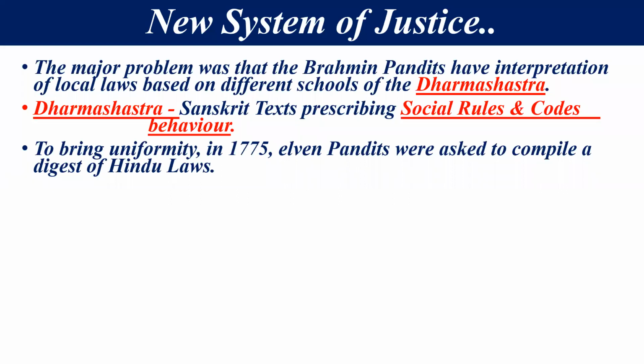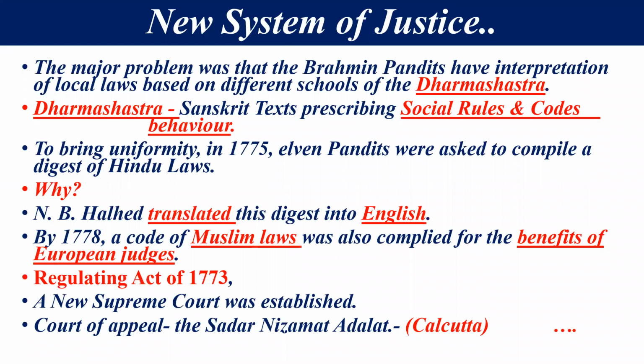So to create the uniformity, in 1775, 11 Pandits were appointed to compile a digest of Hindu laws. Hindu laws की कलेक्शन के लिए उन 11 पंडित को इकट्ठा किया गया. क्वेश्चन क्या था? क्वेश्चन है कि क्यों इकट्ठा किया गया? The basic reason was to bring uniformity in the laws, in the justice system, in the judicial system. That's why they started. They were established.